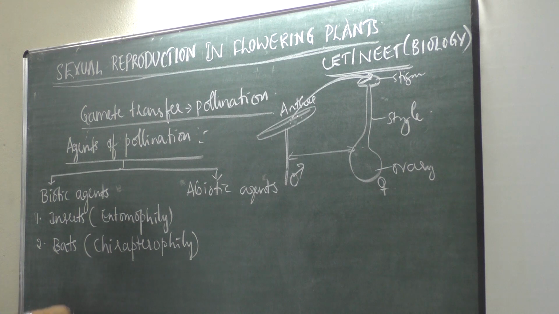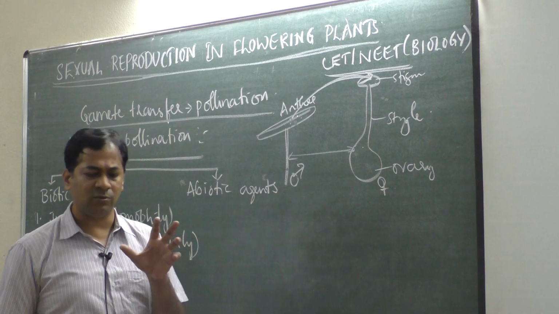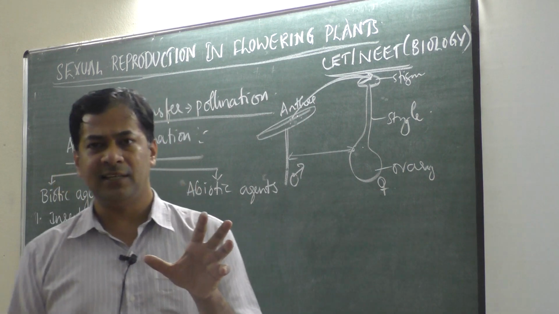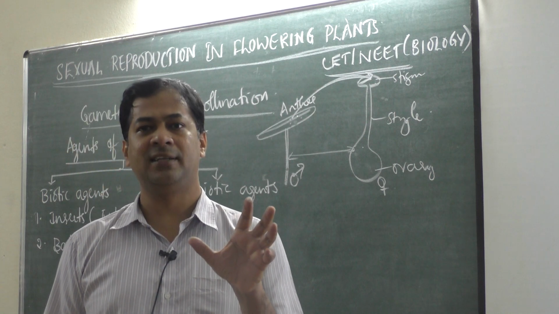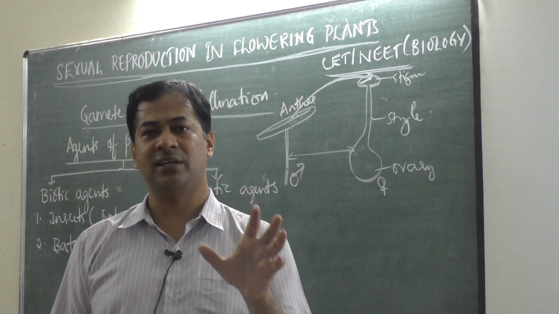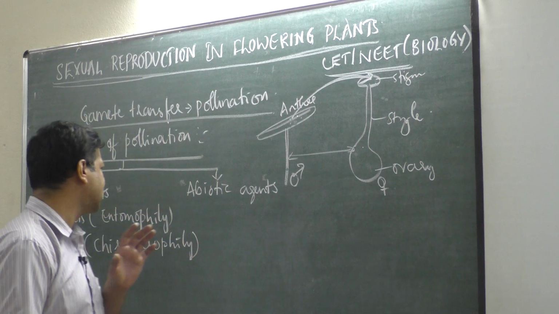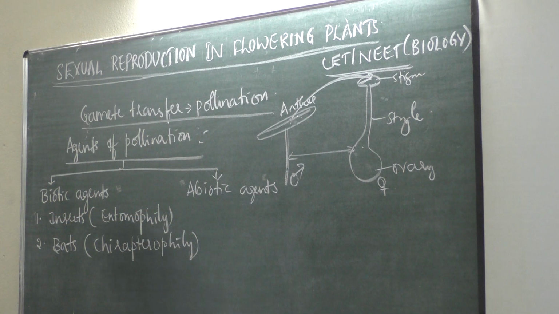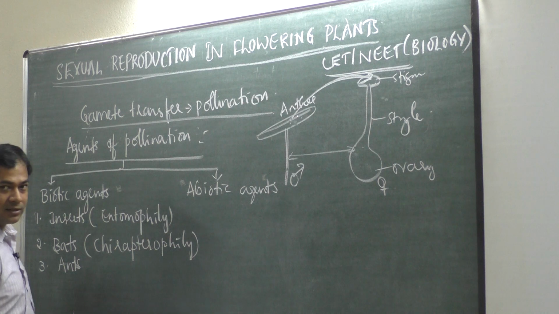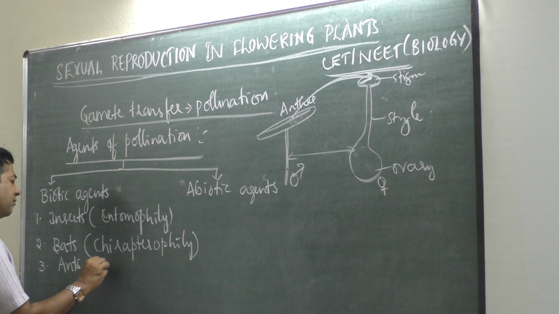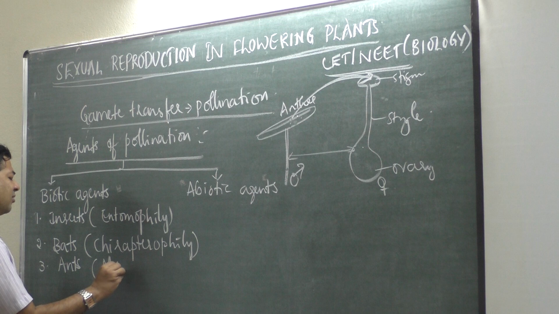If we say the word entomophily, you should understand that it is pollination by insects. Bats means chiropterophily. If it is through ants, in very few cases, it is myrmecophily, which is not in the book.